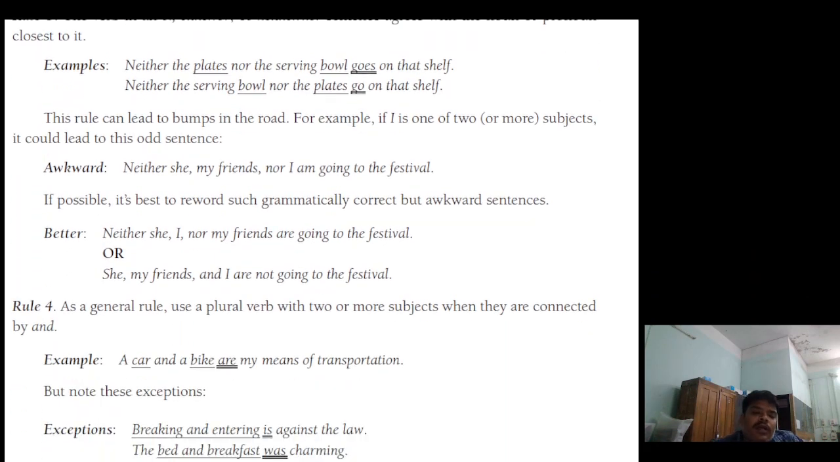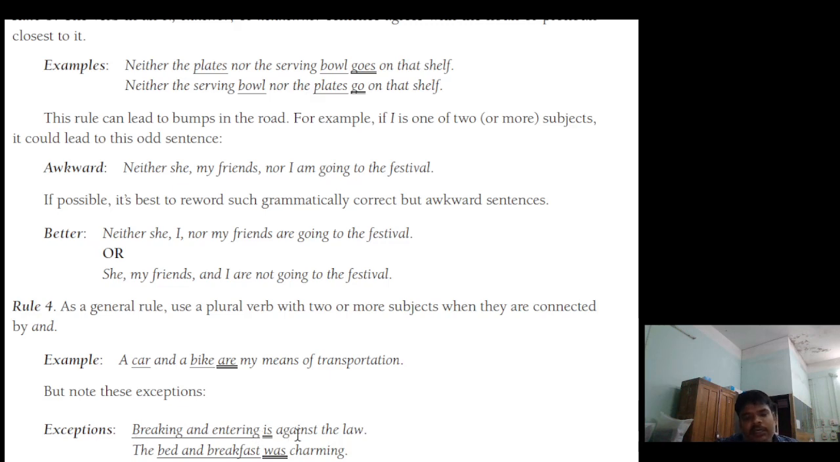Rule 4. As a general rule, use a plural verb with two or more subjects when they are connected by "and". "A car and a bike are my means of transportation." "A car and a bike" are connected by "and". So, as a general rule, use a plural verb with two or more subjects when they are connected by "and". But note the exception. There are two exceptions to this rule.